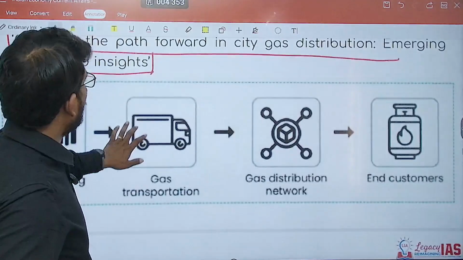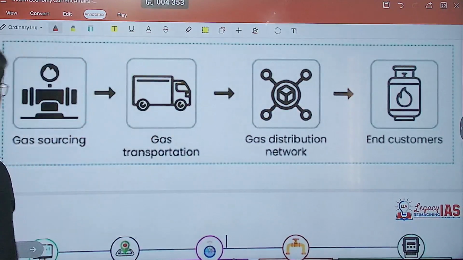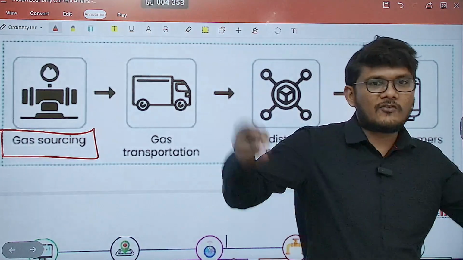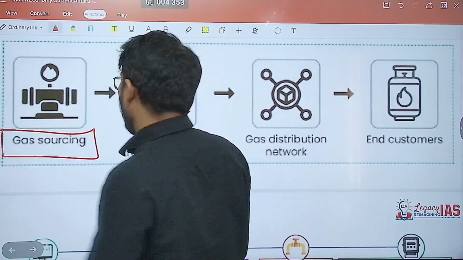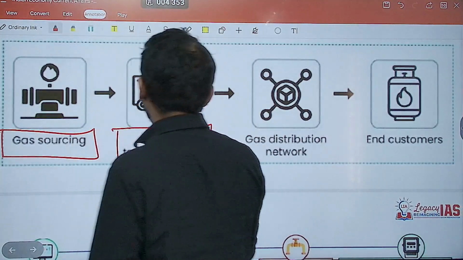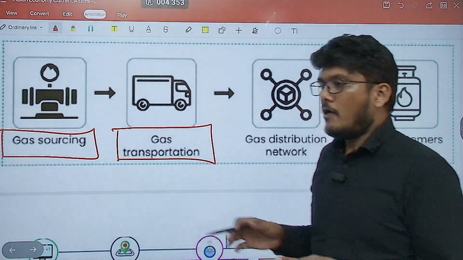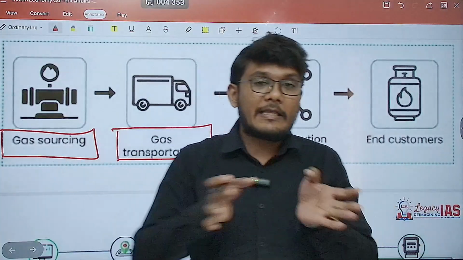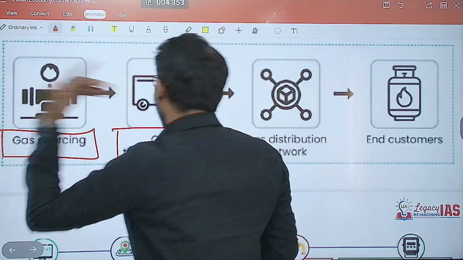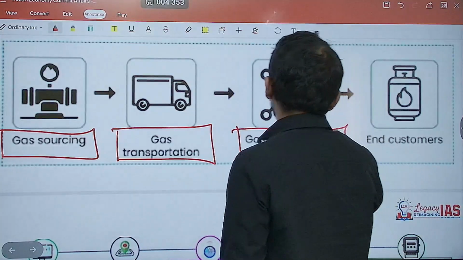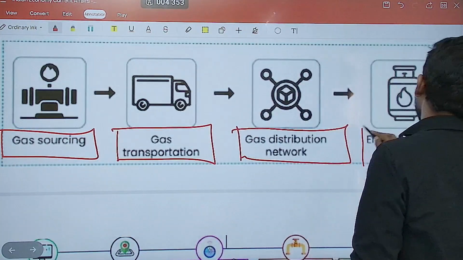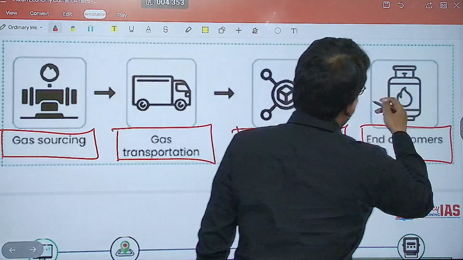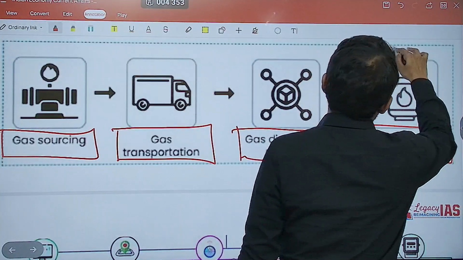So what is the value chain of gas distribution? First, sourcing of the gas from wherever it is sourced. So it need not necessarily be sourced from the center of the city, rather from the outskirts area probably. That is why you have to then transport the gas. Once you transport the gas from the sourcing place to the reservoir, then distributing it throughout the city or throughout the region. For that you will need a gas distribution network going up to the end consumer, not necessarily in the form of cylinder, it can be in the form of pipelines also.